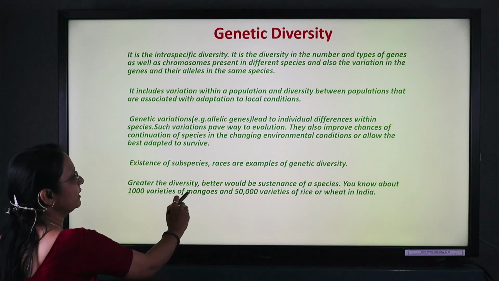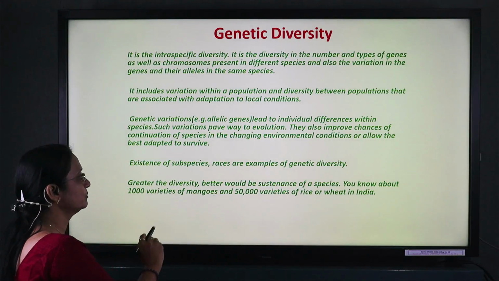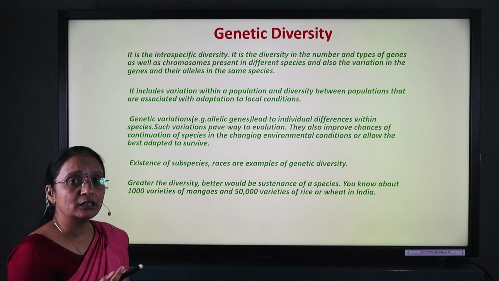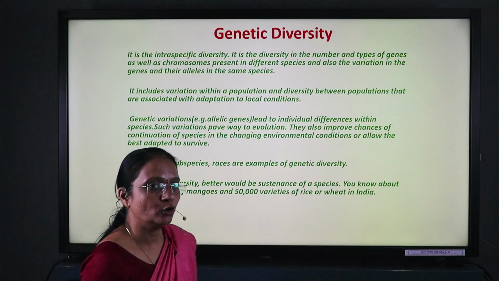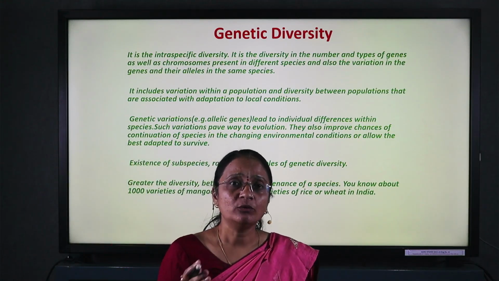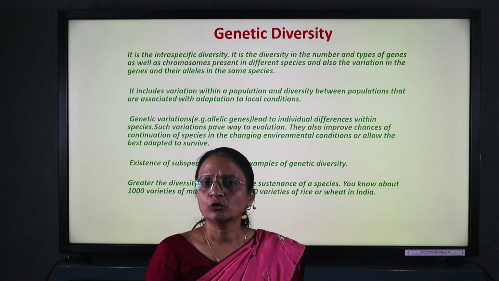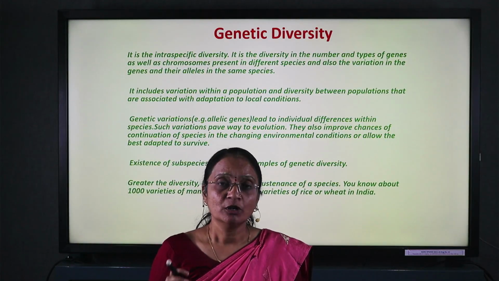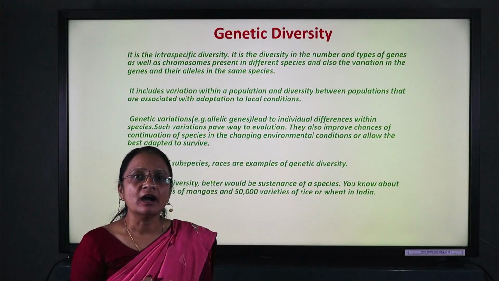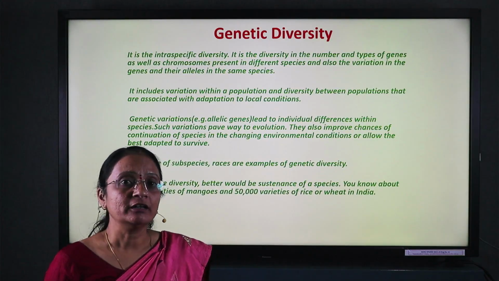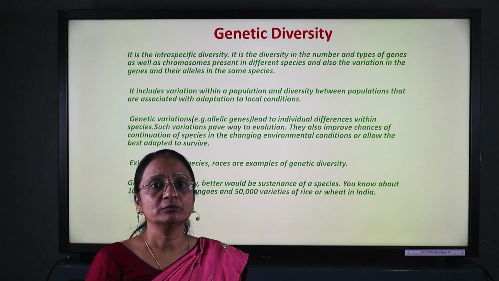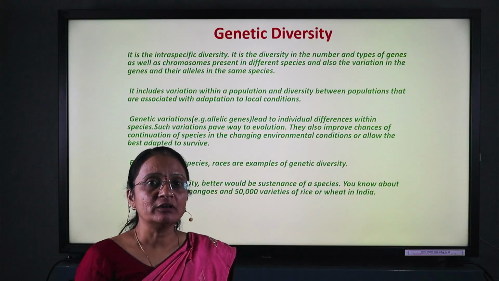The greater diversity can be observed in nearly 10,000 varieties of mangoes and 15,000 varieties of rice and wheat, which have been developed by scientists. Their chromosome number does not change, but due to rDNA technology, recombinant DNA technology, we insert the genes into these varieties to get the characteristics we expect.